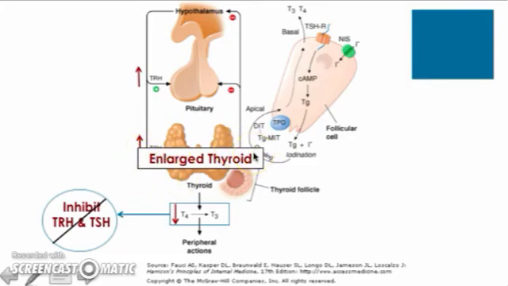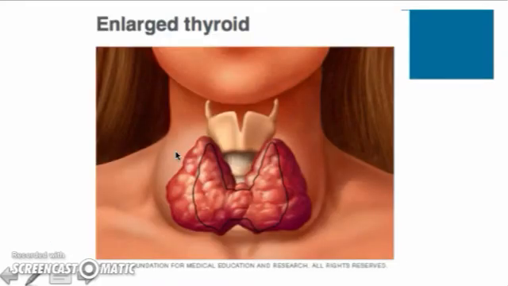With continual deficiency of iodine and iodide and an inability to produce the thyroid hormone, the thyroid gland will enlarge to a point till it reaches what is called a goiter. So we see here this image of an enlarged thyroid, and this outline here is what would be a normal thyroid gland, and we see how it is enlarged. And we see here that the neck area surrounding the thyroid gland will be bulged, and it will look enlarged and swollen. And this is going to be the image with the chronic deficiency of iodine. It's going to lead to a goiter.